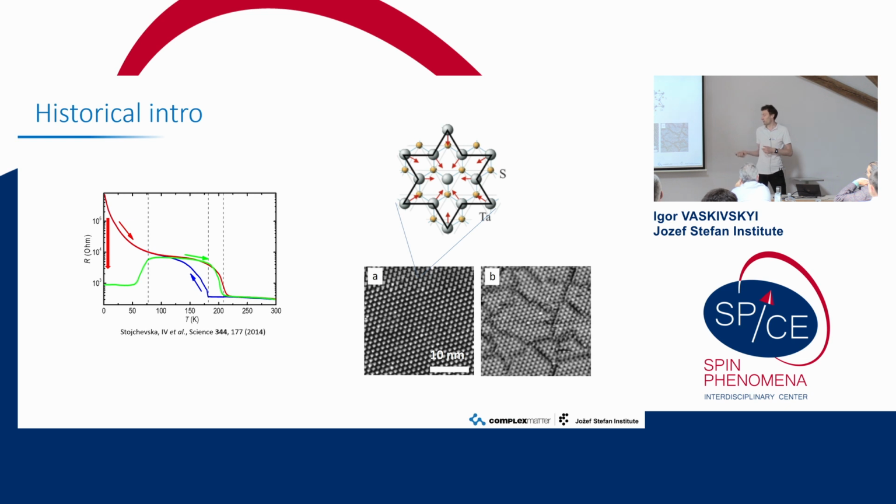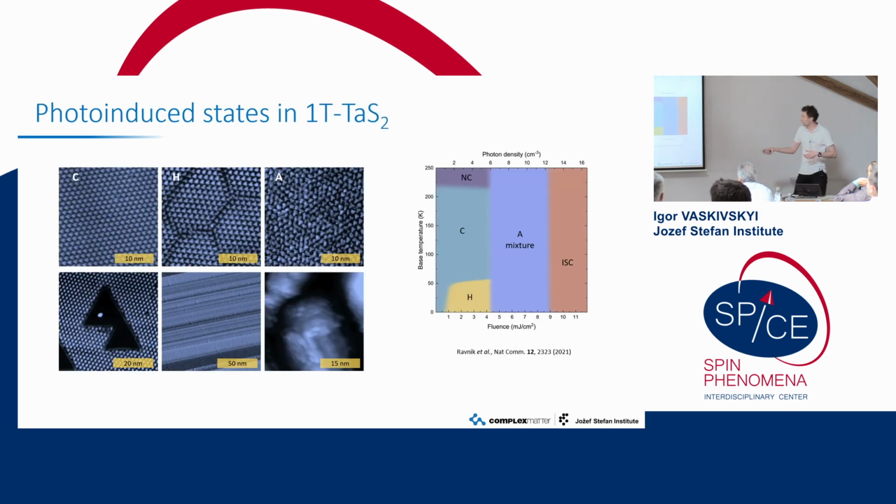And this state is obviously quite stable, but fortunately or unfortunately, this is not everything we can get in the material after the photo excitation, and this is now fashionable in the field. We can extend the phase diagram beyond, let's say, temperature and pressure, and we can add another axis of photo excitation, or here I call it fluence, or photo doping, as you wish, and we can actually observe a lot of different states.